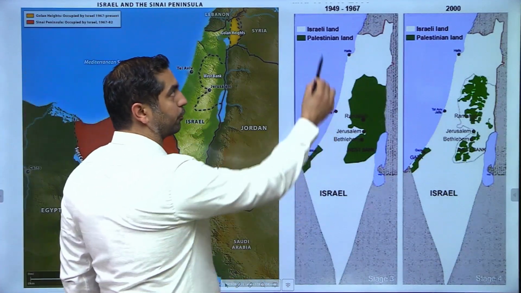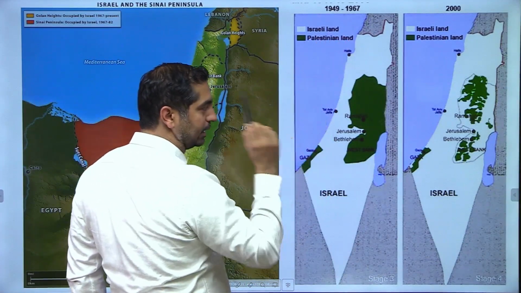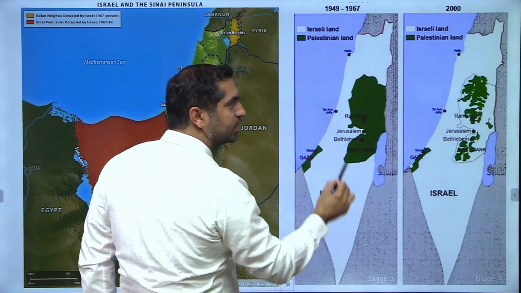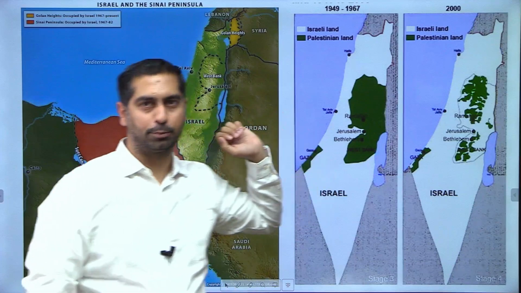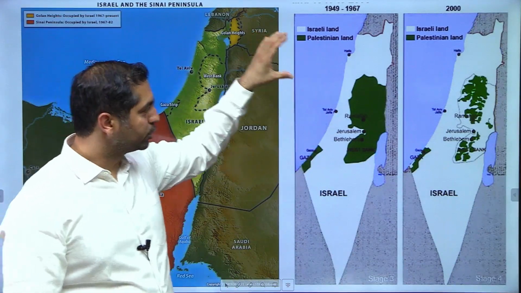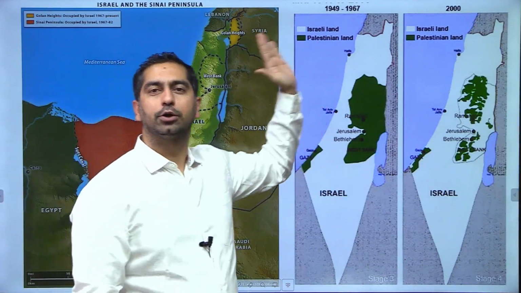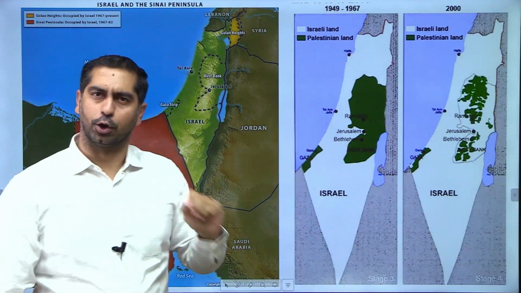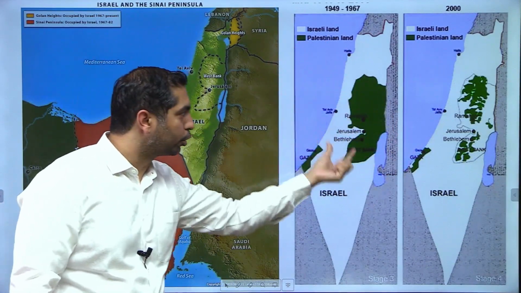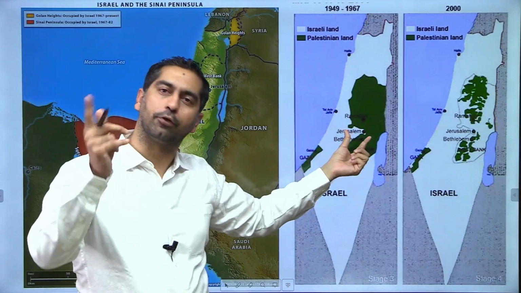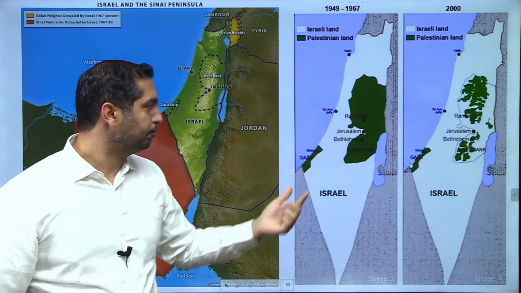Now from 1949 to 1967, the West Bank was taken over by Jordan. The state of Jordan lies immediately to the eastern border of the West Bank. Jordan was an Arab state and it occupied the West Bank in the 1948-49 war.